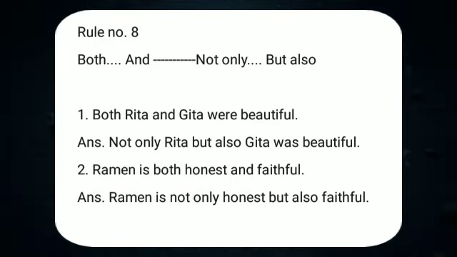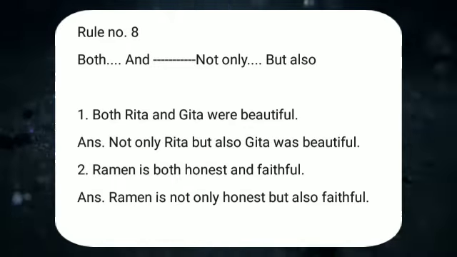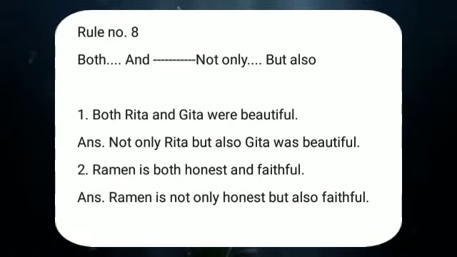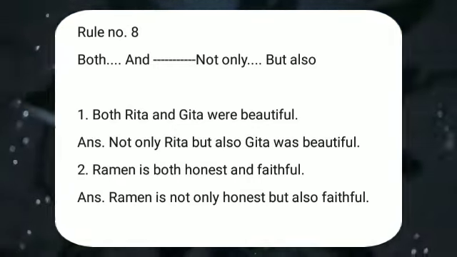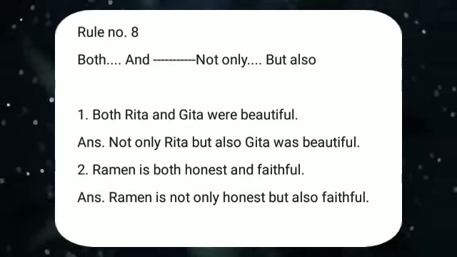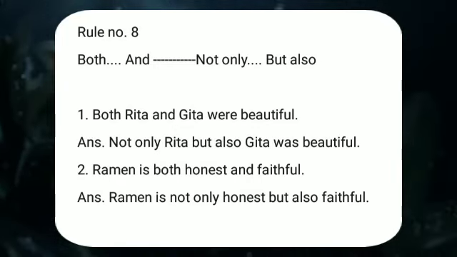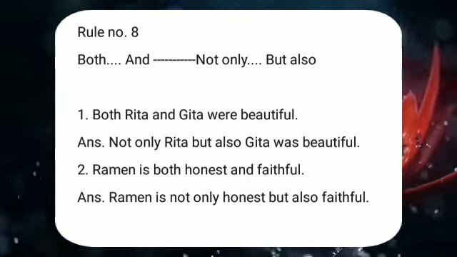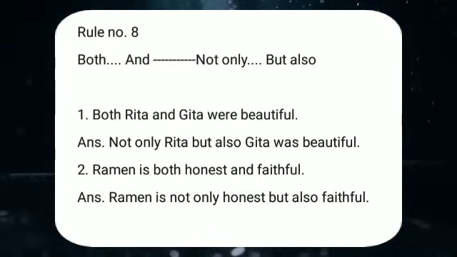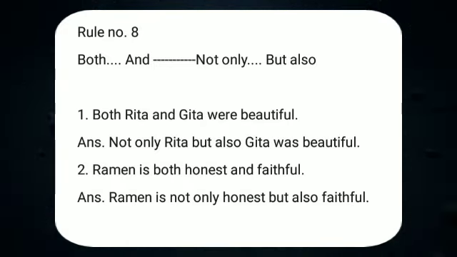Then next sentence. Raman is both honest and faithful. The sentence is in present tense. And how many people are there? Only one person, that is Raman. But his two qualities are mentioned. In this case, it is better to use "not only but also" in the middle of the sentence, instead of using it in the beginning. Because Raman is only one person. Raman is not only honest but also faithful.